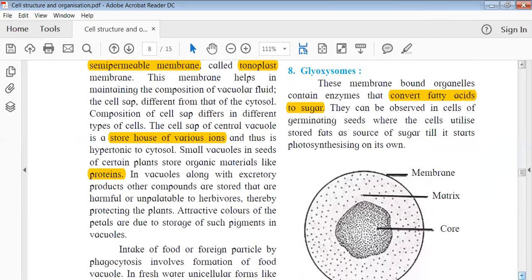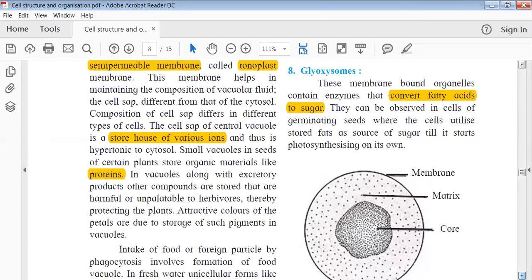Okay, glyoxysomes. Whenever there is a word like glyo, it is something related to sugars or carbohydrates. The glyoxysomes are membrane-bound organelles that contain the enzymes that convert fatty acids to sugar. That's why the name glyoxysome, because sugars are being made here, and the conversion is basically of fatty acids to sugar.